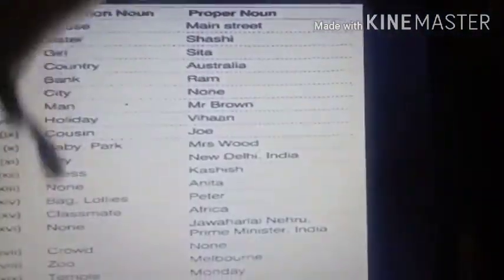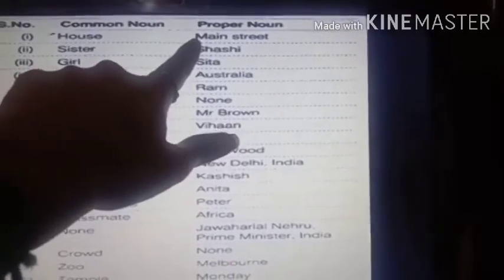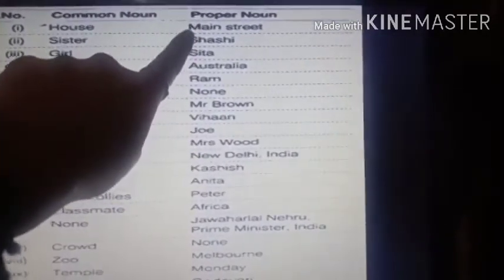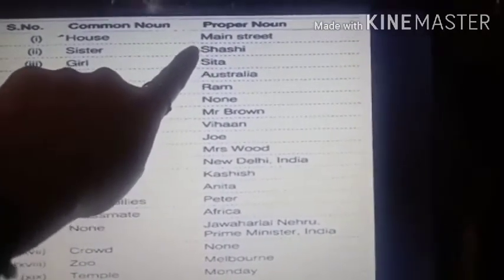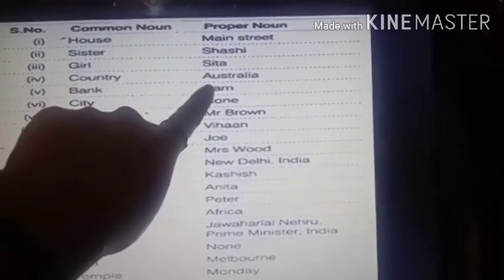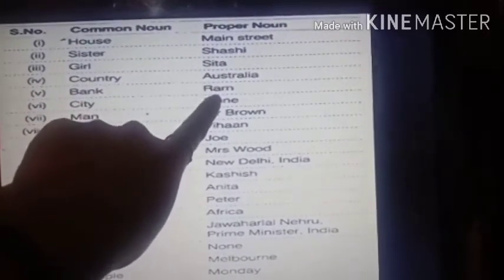Now on this side you see there are all proper nouns, meaning all the names are given. See, Main Street, this is the name of a street, right? Main Street. Shashi, name of a girl. Sita, name of a girl. Australia, it is a country. Ram is a name of a boy.